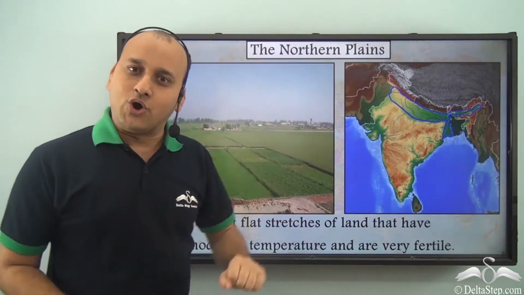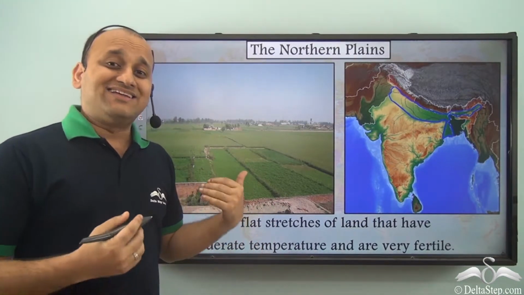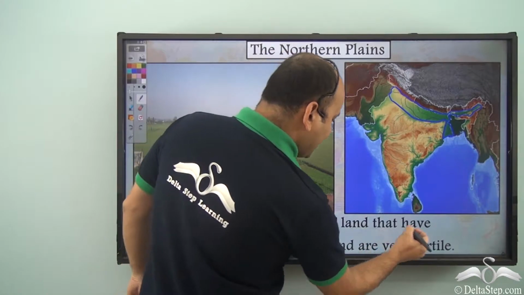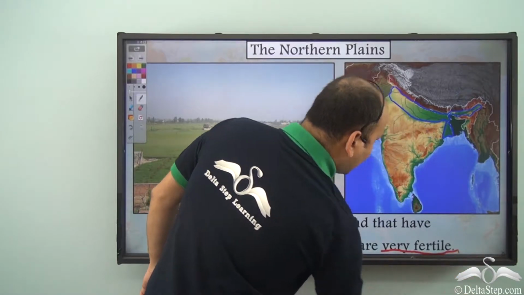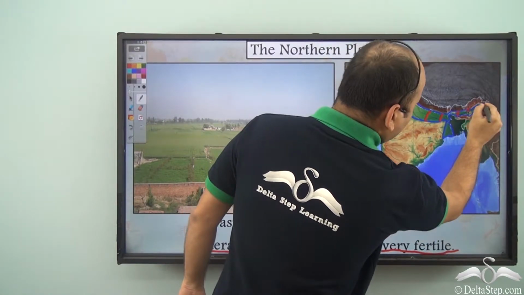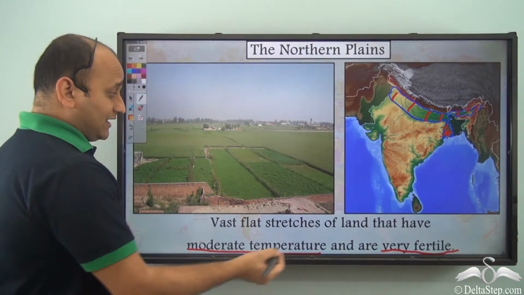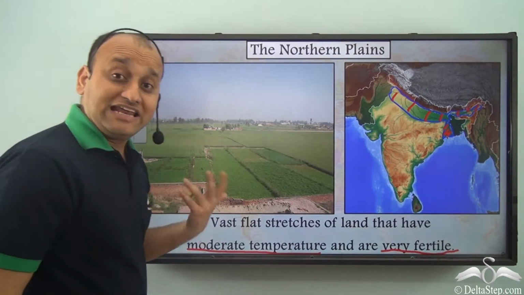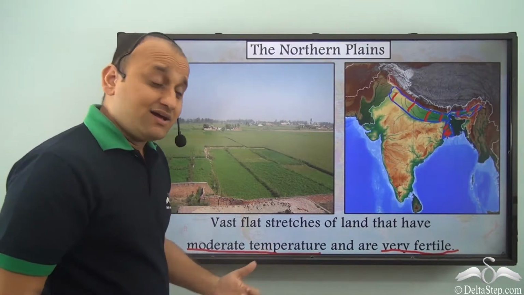So let's come to the northern plains. All three rivers together form the northern plains, isn't it? And it is a very fertile stretch of land. So, vast flat stretches of land that have moderate temperature and are very fertile. So you see this entire region here, this is the northern plains physical division. Now as you can see, the land here is very flat and also very fertile because of the three rivers, that is the Indus, the Brahmaputra and the Ganges.